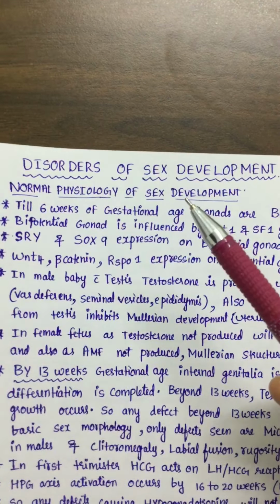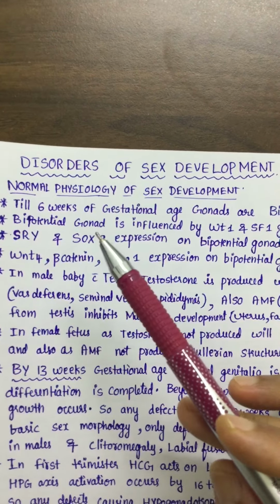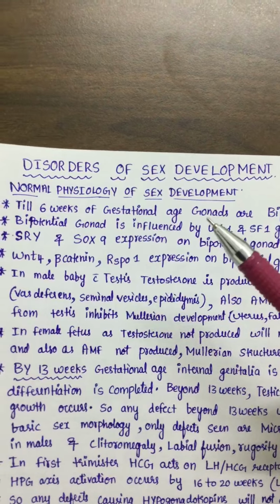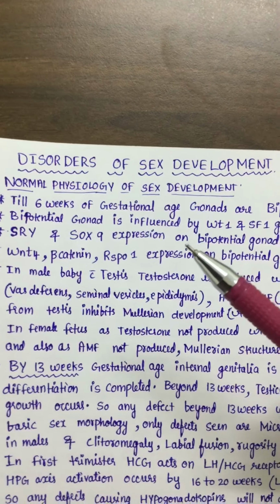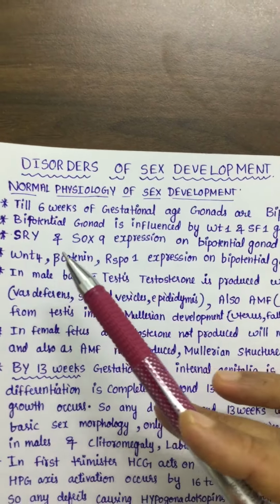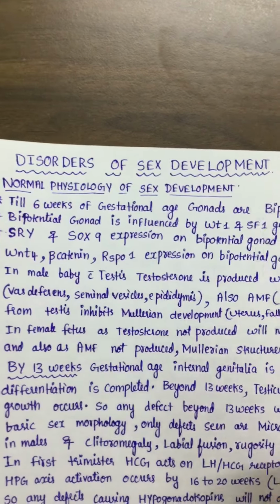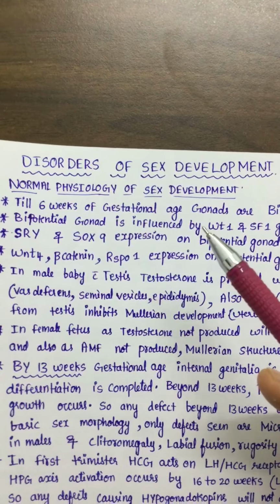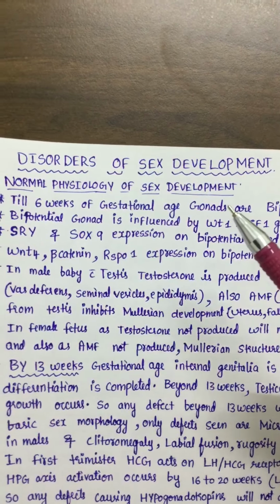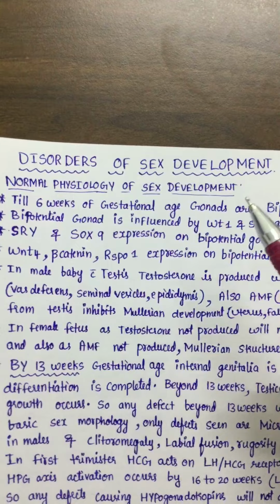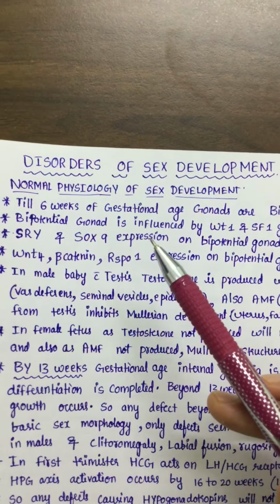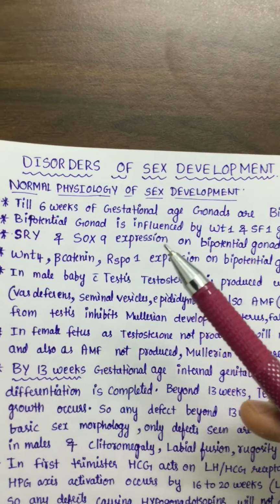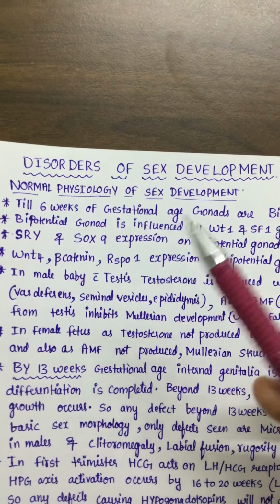In the next video, I will discuss different case scenarios: if these genes are deficient, what the phenotype is and what the clinical features are. If SRY and SOX9 are deficient, or WT1 and SF1 are deficient, in a male it is called Swyer syndrome. There will be gonadal dysgenesis, complete absence of the gonads. Though the genotype is male, he will appear as a female child. Until puberty you don't know that he is a male.